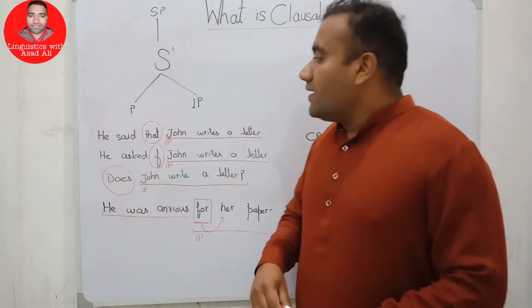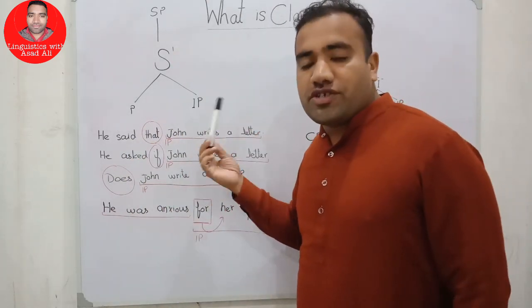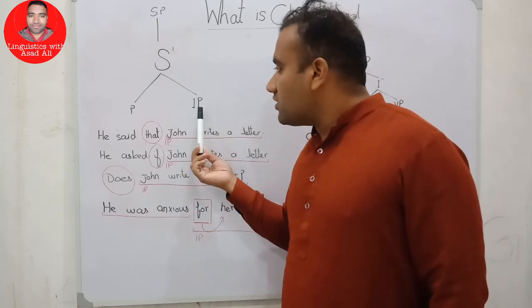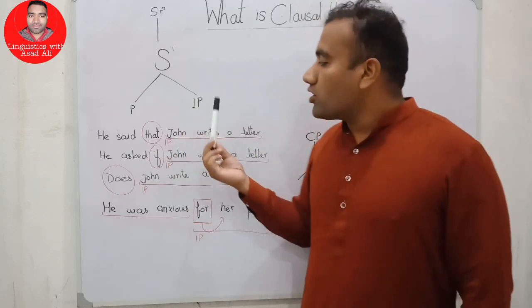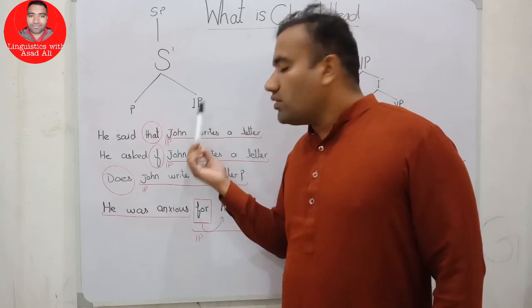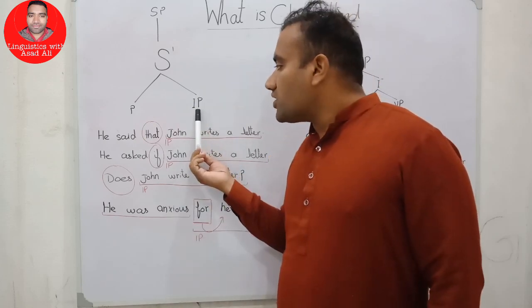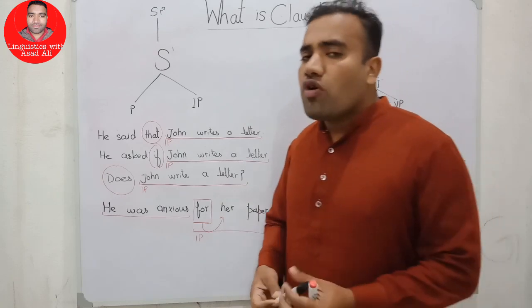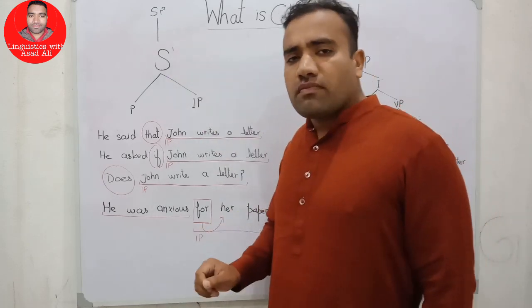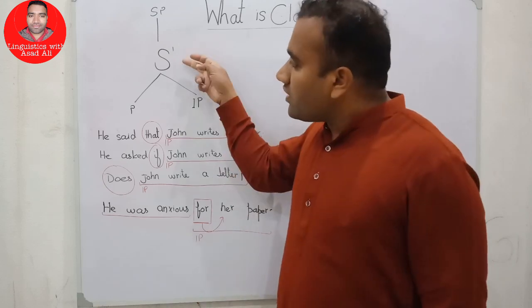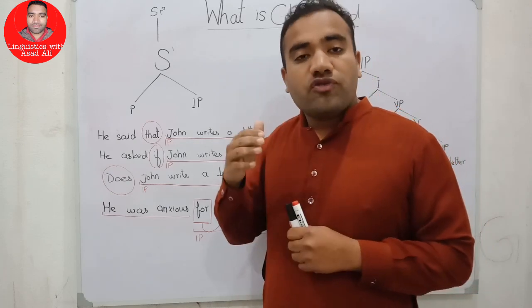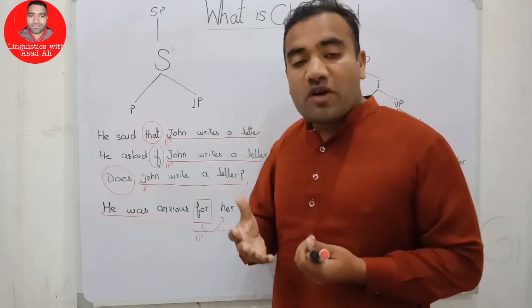See, this is our final structure that we have reached, the IP level, the inflectional phrase, which marks the tense, which marks a finite clause and a non-finite clause. This is the inflectional phrase. And if over the inflectional phrase we can use the sentence, and if we can use the sentence at the clausal level, our theory must fulfill what our theory says.